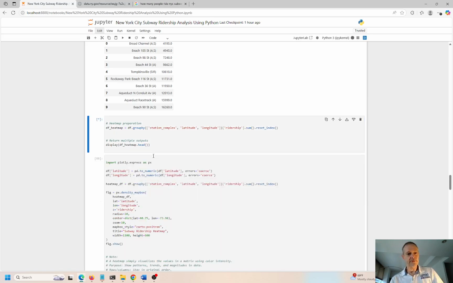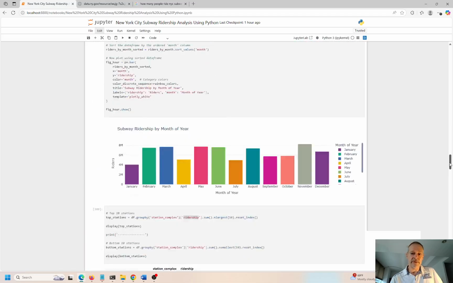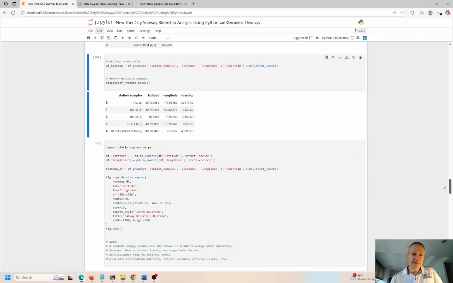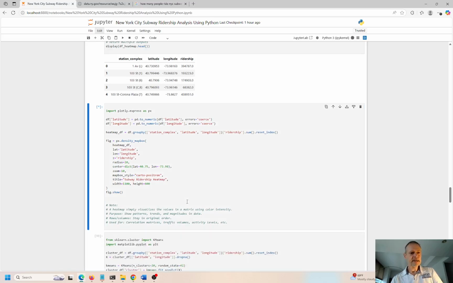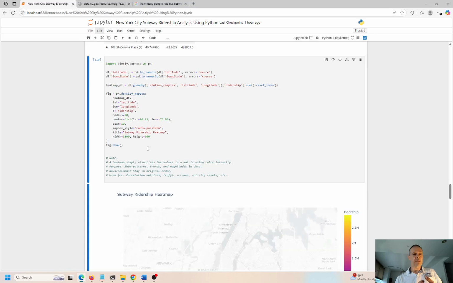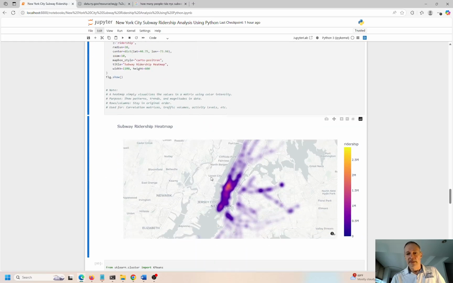Now let's create a heat map so we can visually see what's going on here. Okay, so I always say a picture is worth 1,000 words. If you take a visual and show it to somebody and they can understand quickly and easily what's happening, like these bar charts over here, that makes sense to me. Okay, all this makes sense. Then I don't have to spend 1,000 words to explain what's going on. I can have a very short conversation with someone, give them a printout, or just share my screen with the person because they're looking at a plot or some kind of chart, and they can visually see how everything works out. Okay, so here we have a heat map.